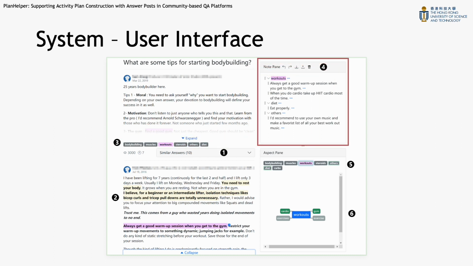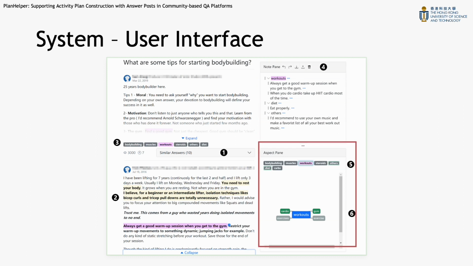The note pane organizes propositions by their aspects. It supports manual reorganization and text editing. The changes will be also reflected in other parts of the system. Lastly, the aspect pane lists all the aspects and their own sub-aspects as an overview of the entire thread. Users can click on a sub-aspect or an aspect to show all the propositions belonging to it.